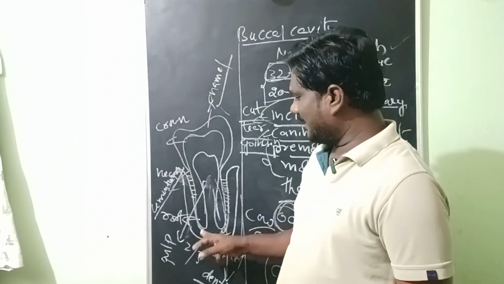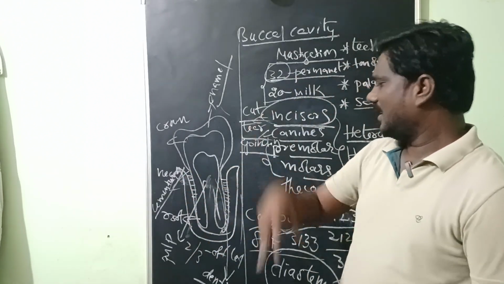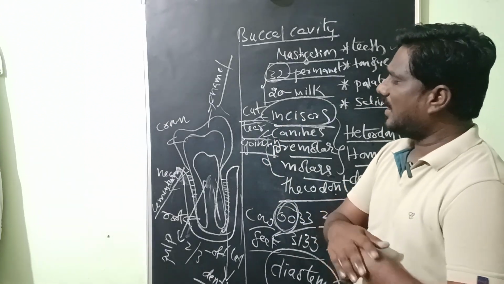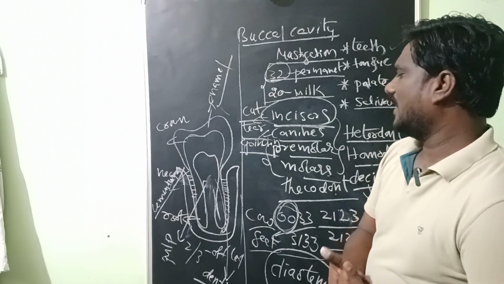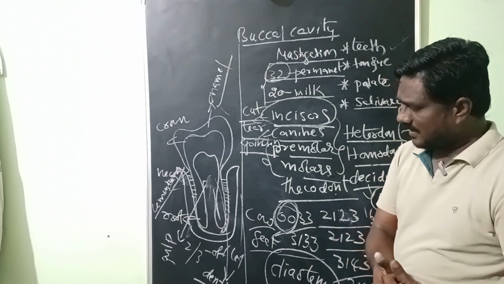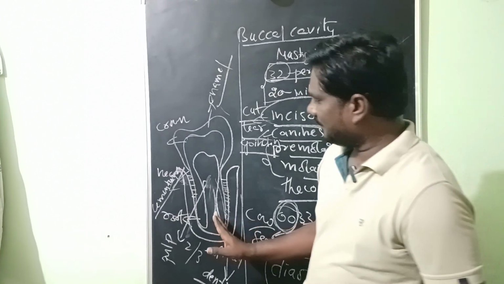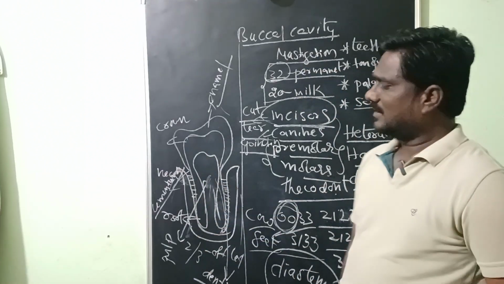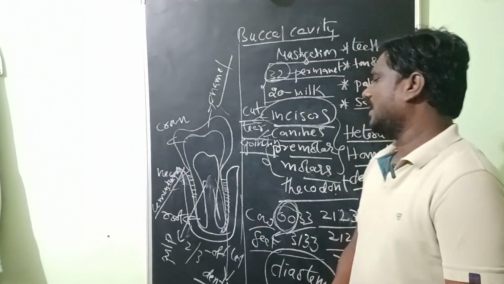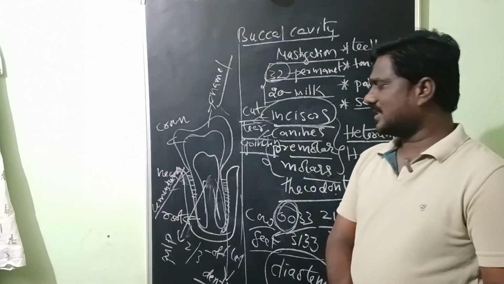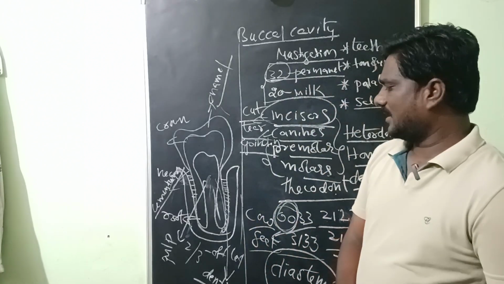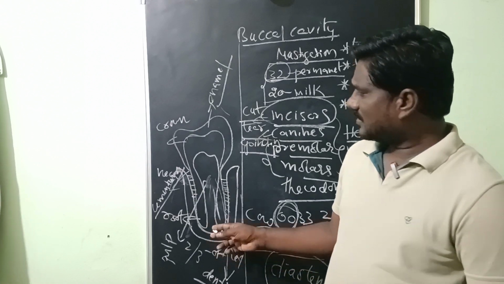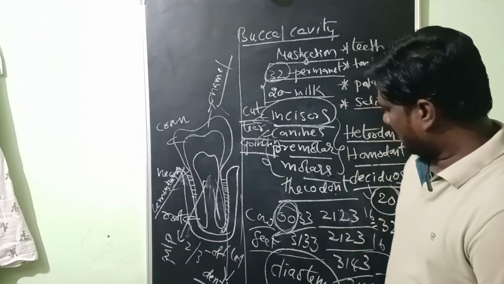The neck and the root are fixed in the jaws with the help of a hard structure, the cementum, and also collagen fibers. Inside the middle of the tooth there is a cavity called the pulp cavity, which has blood vessels, nerve endings and lacteals. So this is the structure of our teeth.